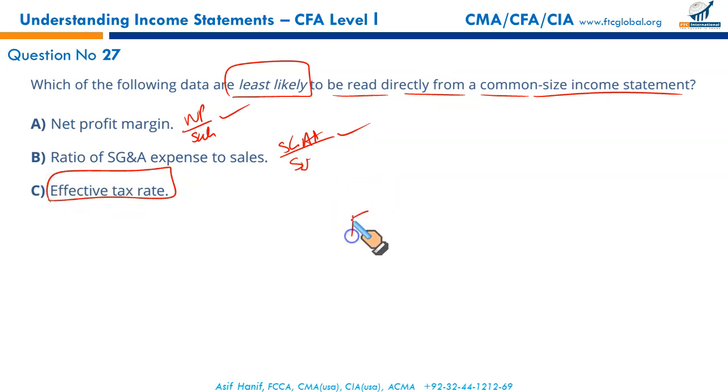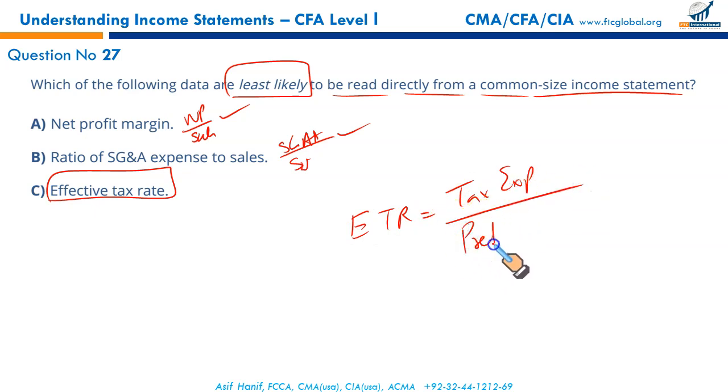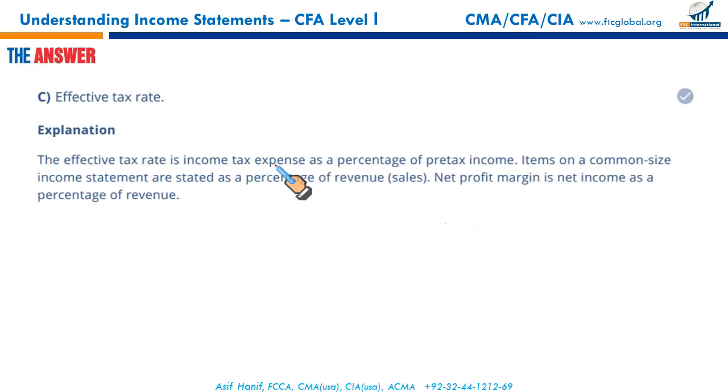Effective tax rate basically is equal to your tax expense divided by your pre-tax income. Since the denominator is pre-tax income, not sales, you won't have the effective tax rate on your common size income statement. So that is C, that you won't find on your common size income statement, and that's your right answer.